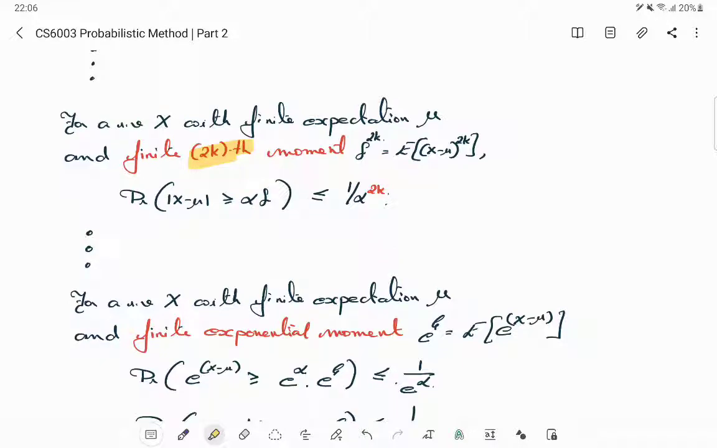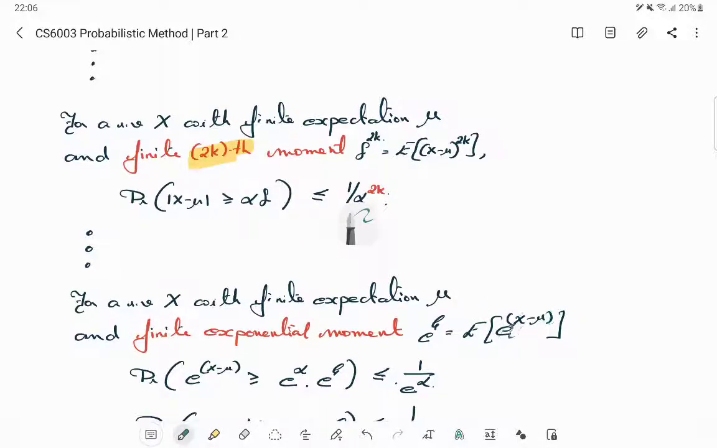Now we can actually extend this even one step further, and that is how most of these Chernoff family of bounds follow. Suppose this random variable x, again with finite expectation mu, that does not change, but instead of assuming some finite 2kth moment, let's say we assume some finite exponential moment, something like expectation of e raised to x minus mu, rather than x minus mu to the power of some even number.